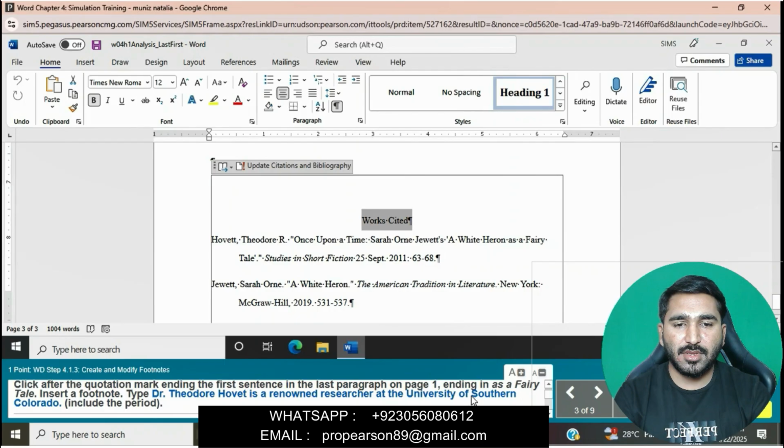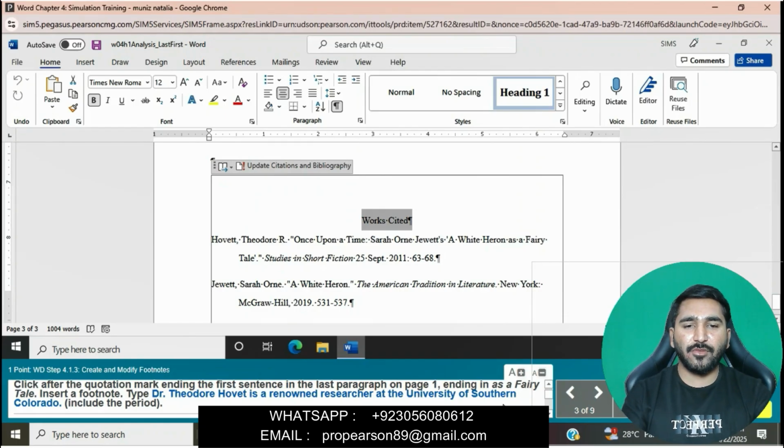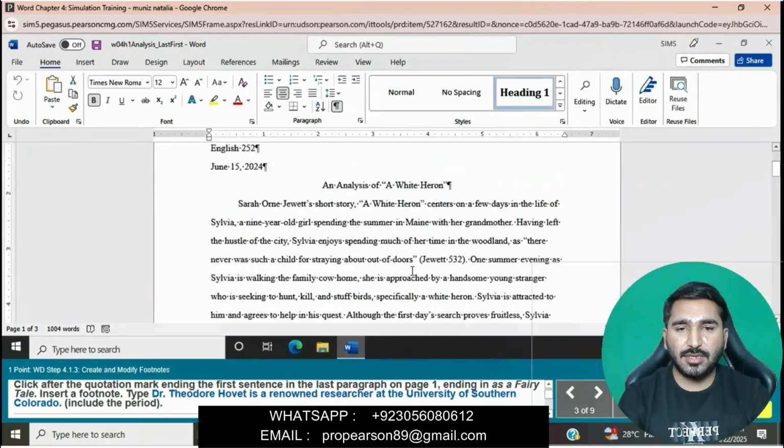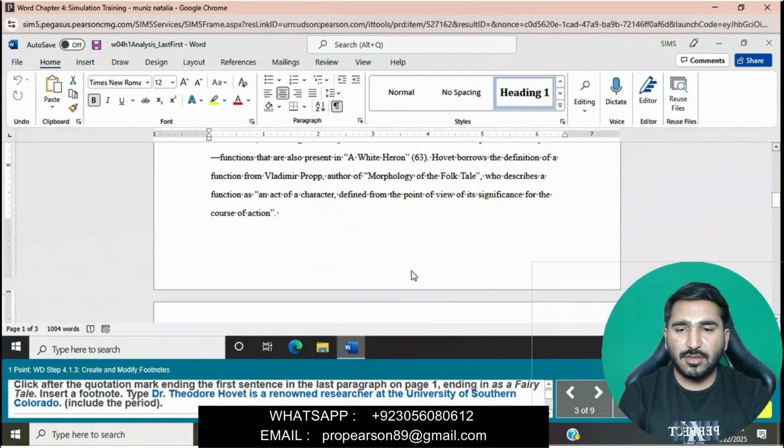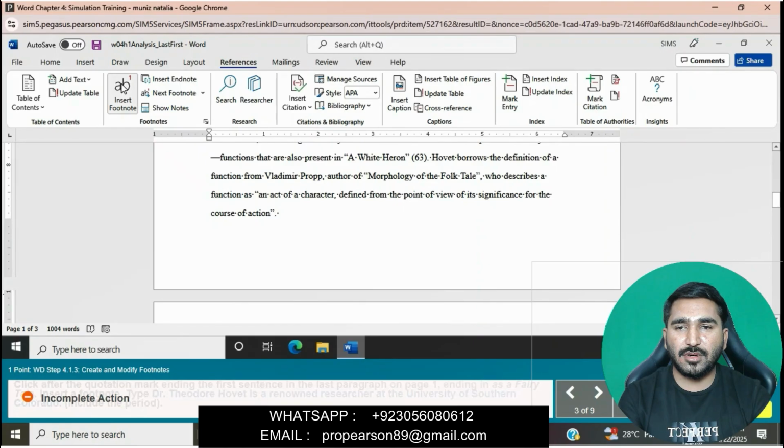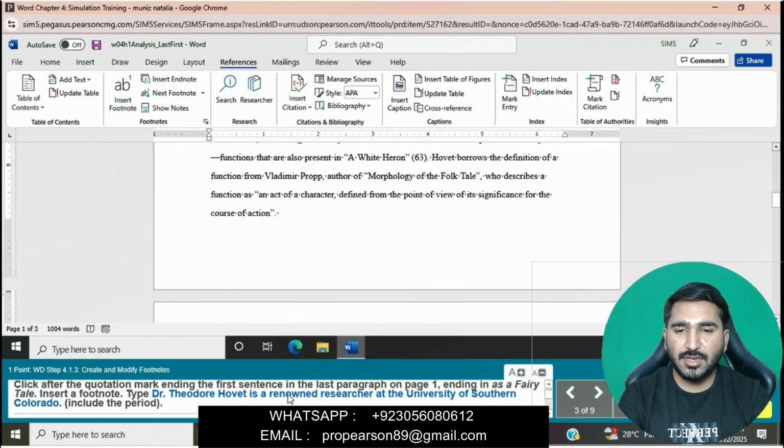We will click after the quotation mark ending the first sentence in the last paragraph on page 1, ending "is a fairy tale." Insert a footnote. Go to the References tab and click on Insert Footnote.